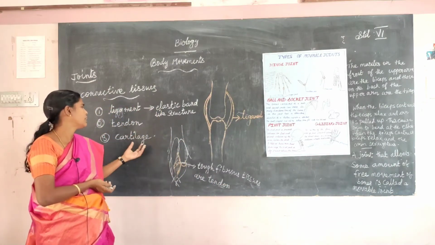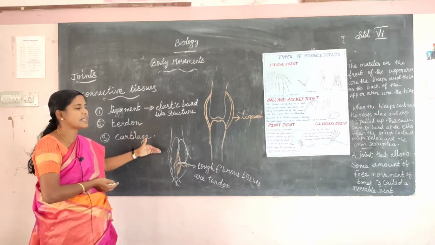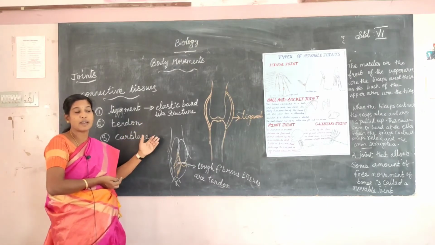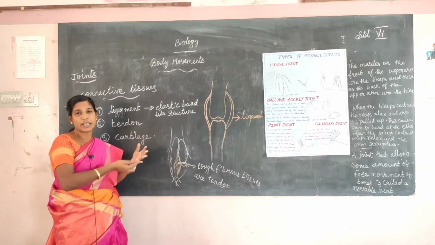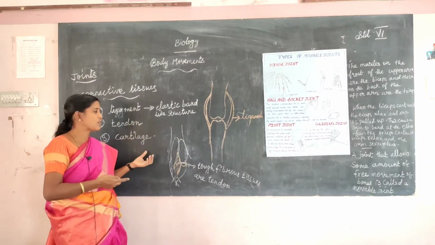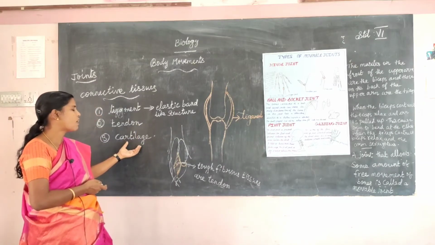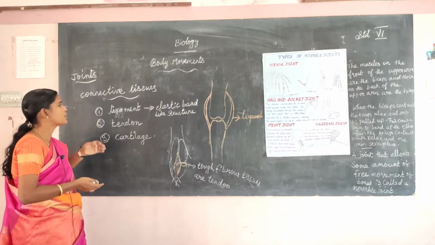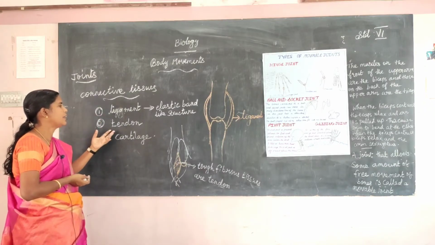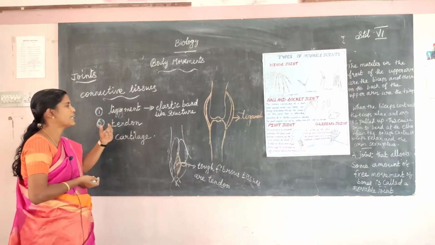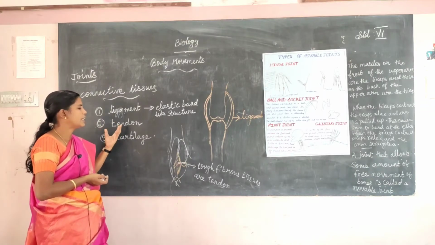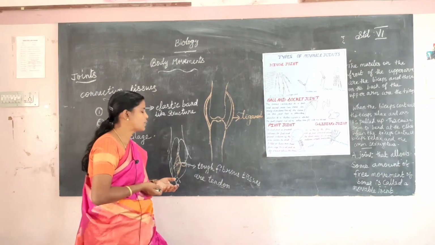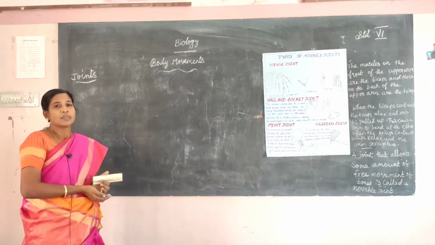Which one is at the end of the bone? Cartilage is found at the end of the bones where they are joined. Which one is at the end of the bone? Cartilage supports the bone. So the connective tissues are ligament, tendon and cartilage. Ligament is an elastic band like structure. The tough fibrous tissues are known as tendons.